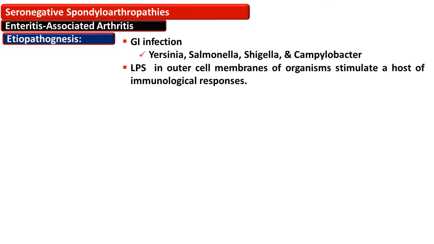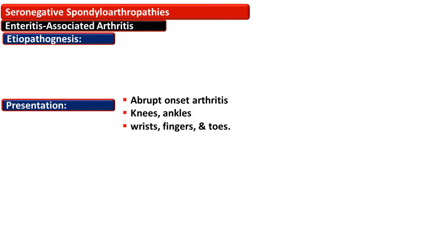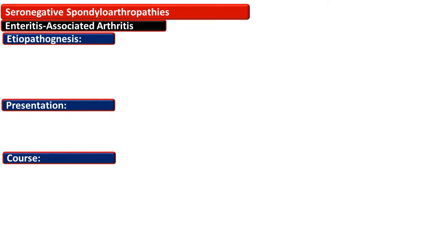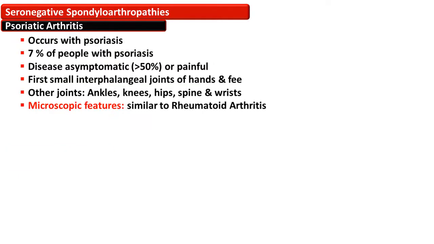Enteritis-associated arthritis is one of the seronegative spondyloarthropathies, and it presents with abrupt-onset arthritis of the knee, ankle, wrist, finger, and toe. It lasts for about 1 year and then generally subsides, and it is rarely accompanied by ankylosing spondylitis.